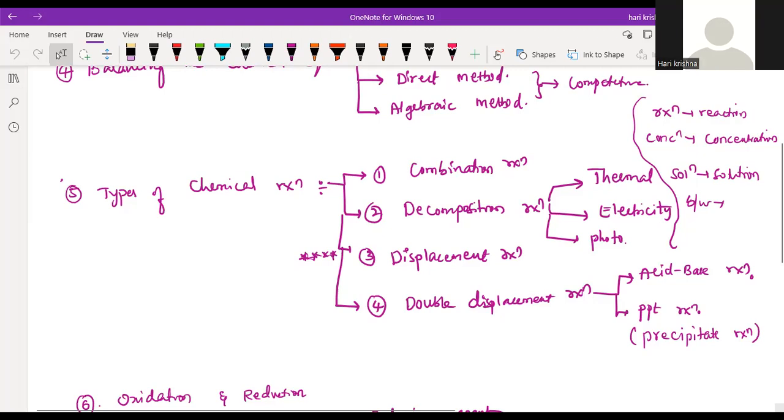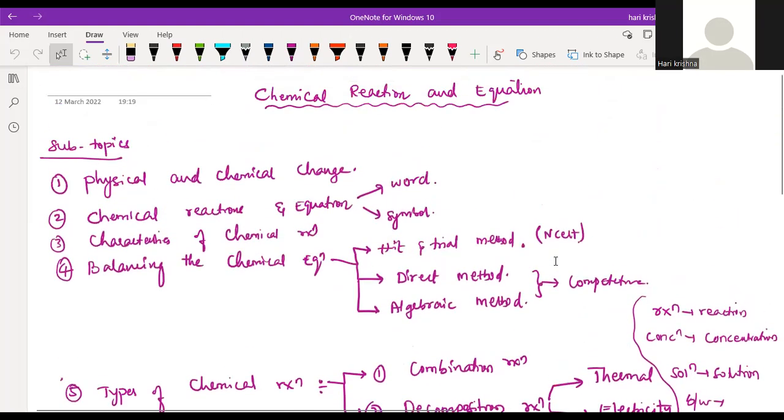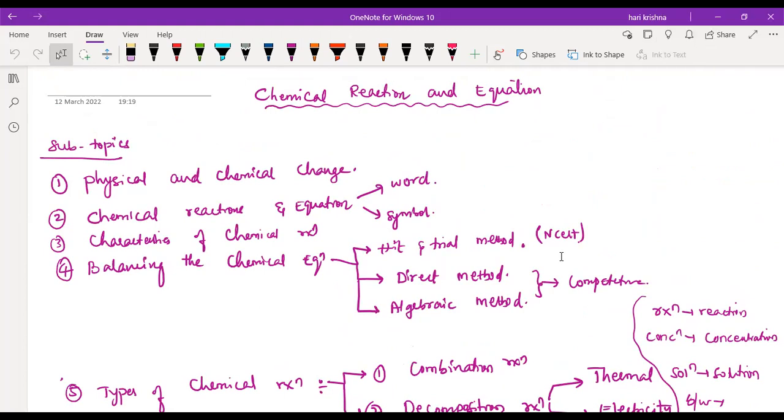Okay, so these are the main things. Why am I giving this? Whenever you are revising the first chapter, when you open the first page itself, you should have the idea what the subtopics are, whether you covered the topic or not. It's like a small mind map, a checklist.